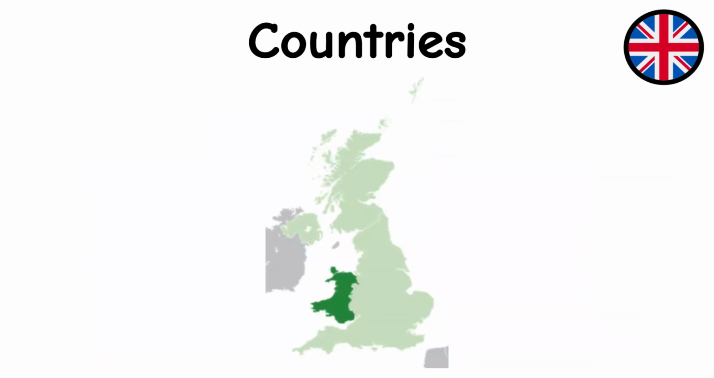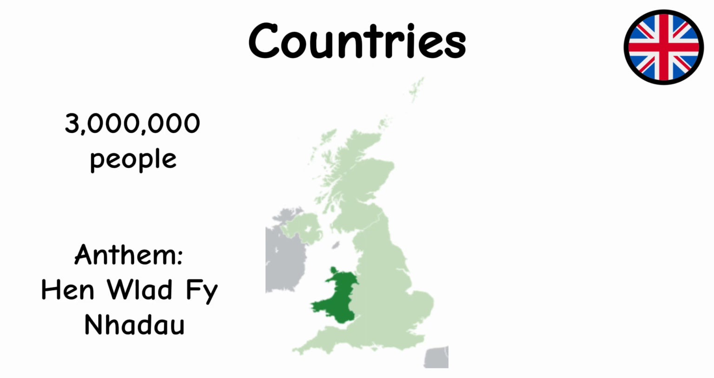Wales was formed in 1536 when Henry VIII signed the Act of Union. It has a population of 3 million people. The anthem is Hen Wlad Fy Nhadau, which means Old Land of My Fathers. Its motto is Cymru am Byth, which means Wales forever.